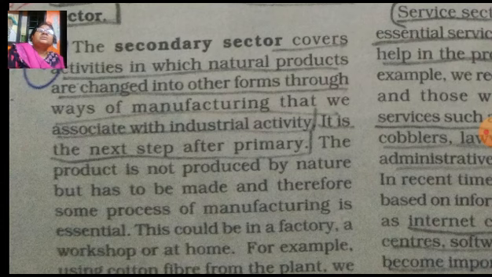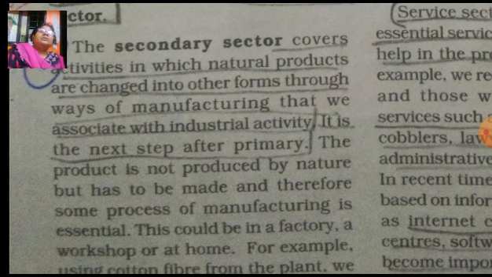It is the next step after the primary. The product is not produced by nature, but has to be made, and therefore some process of manufacturing is essential.